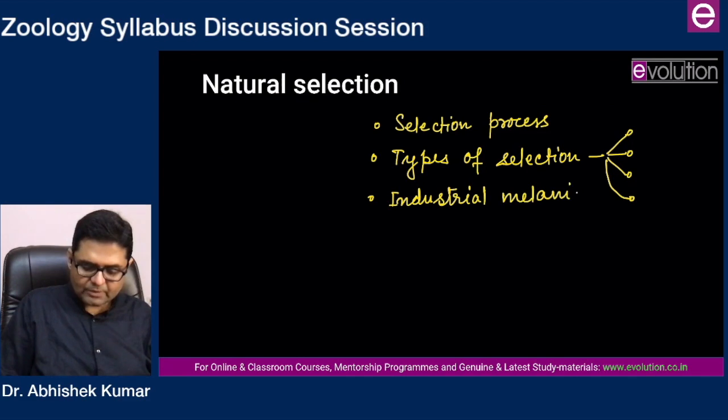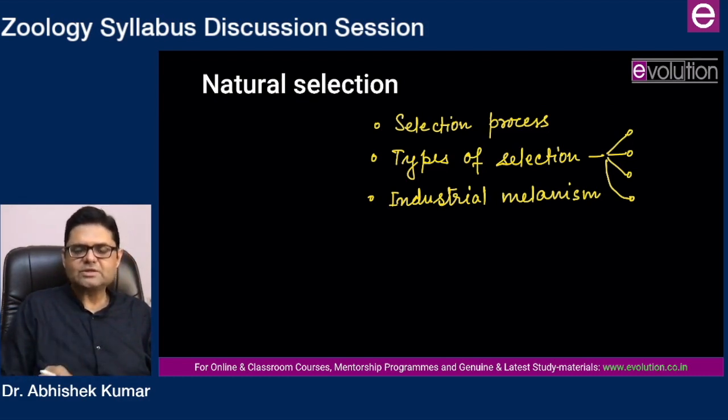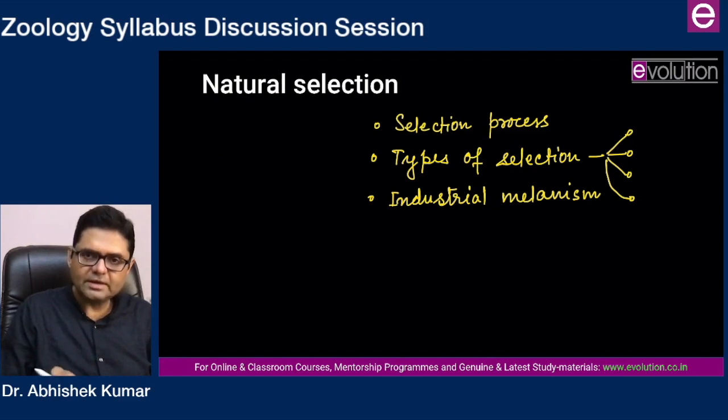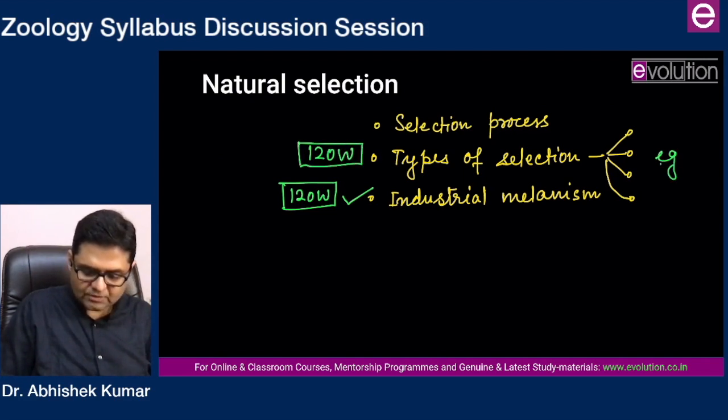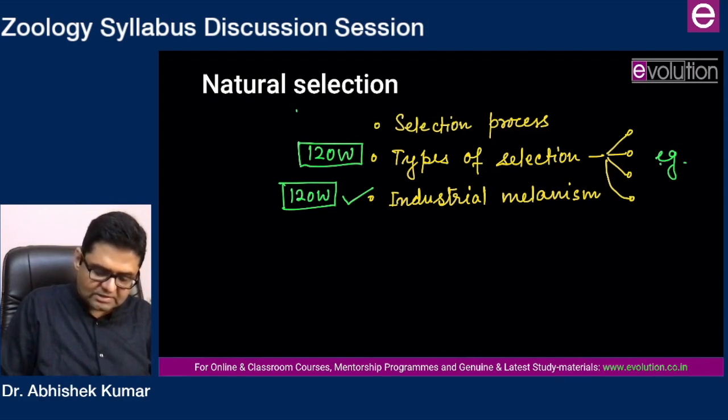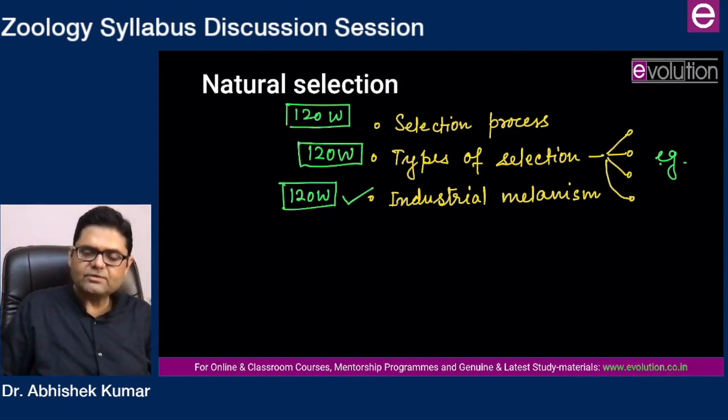That is a phenomenon which has been asked in the examination, not in the last 10 years. To see this question, you will have to go a little back, but this is a question on Darwinism only. So you should be doing industrial melanism as a separate short note in about 120 words. Types of selection you should do in about 120 words. And here, don't forget to mention examples. And selection process you should also do in approximately 100 to 120 words. Each one of these will allow you to write a 10 mark short note. Apart from that, you will be drawing diagrams and all that.